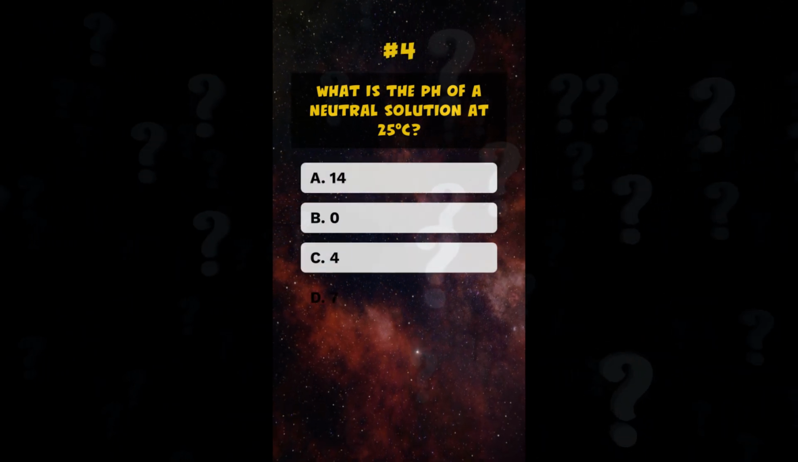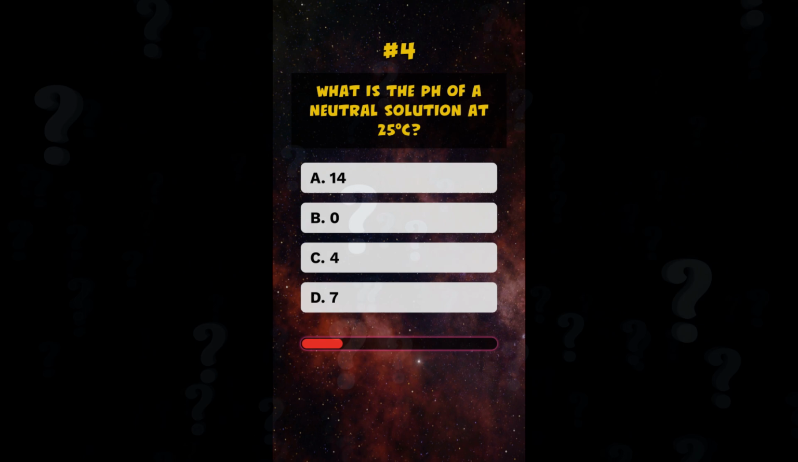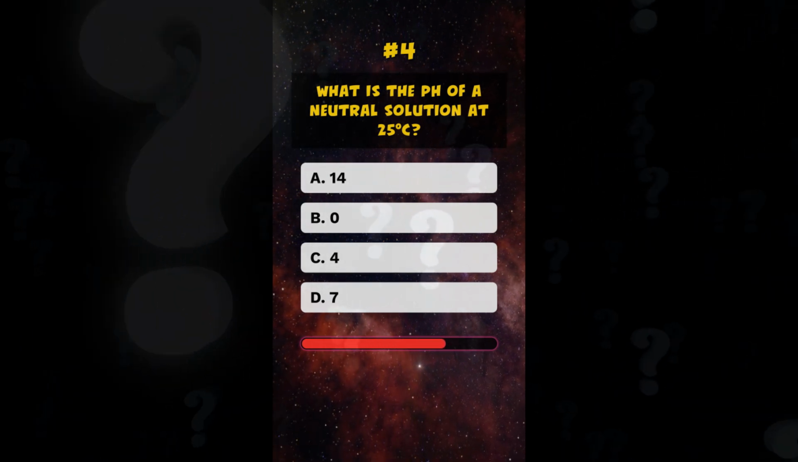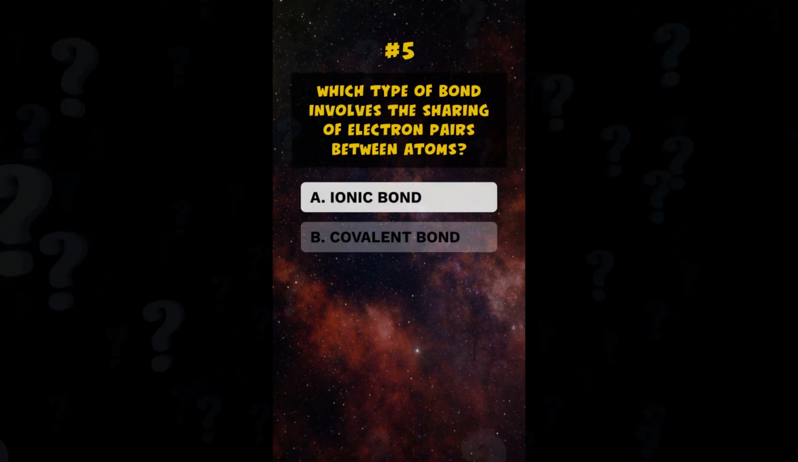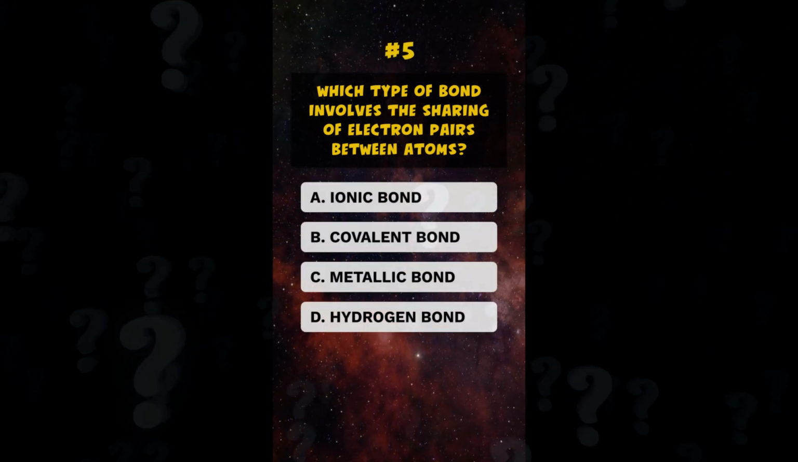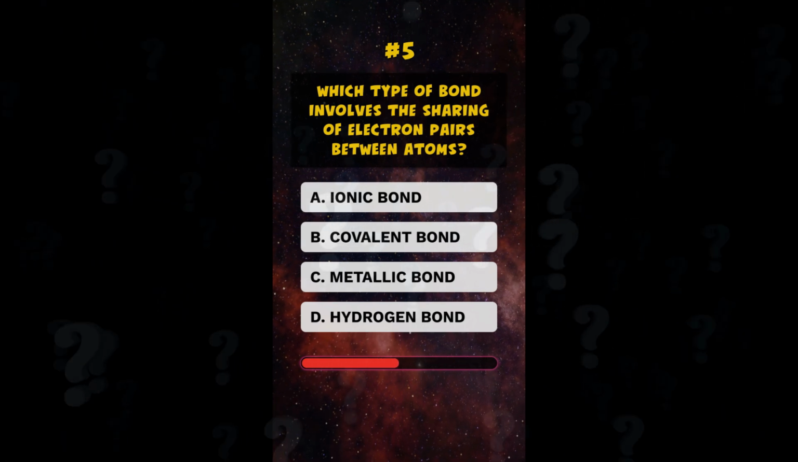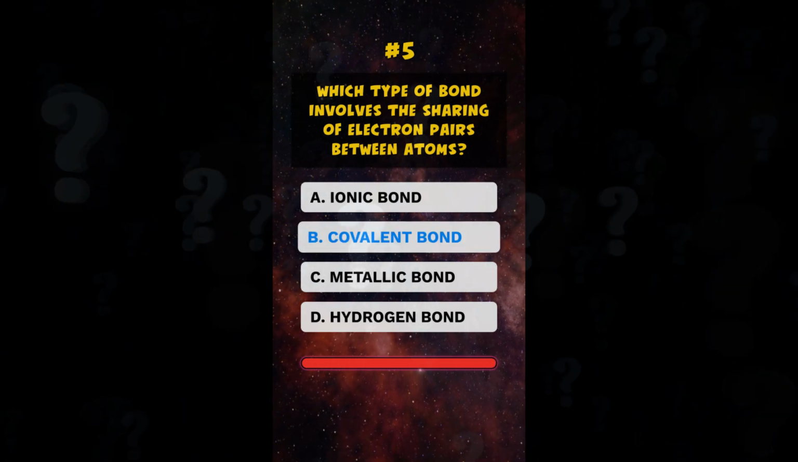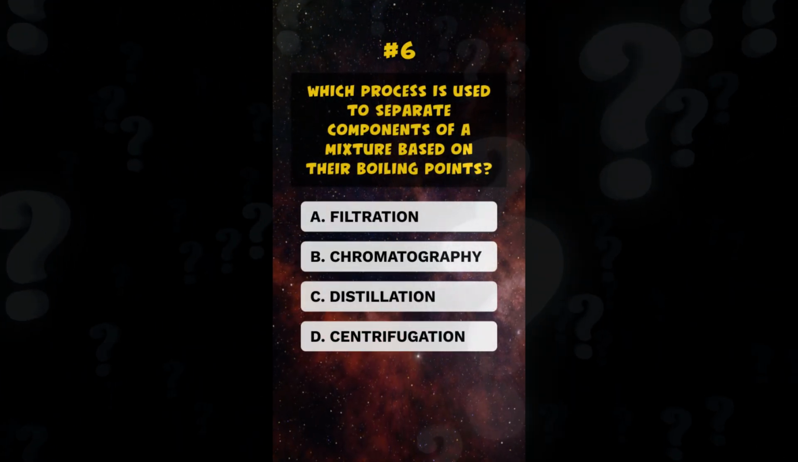B. Fluorine. What is the pH of a neutral solution at 25 degrees Celsius? D. 7. Which type of bond involves the sharing of electron pairs between atoms? B. Covalent bond. Which process is used to separate components of a mixture based on their boiling points?